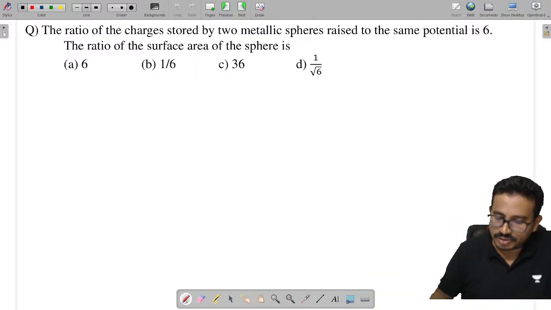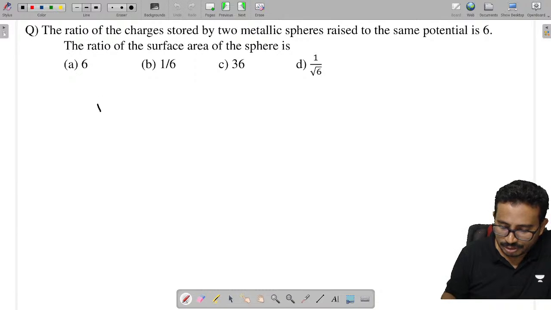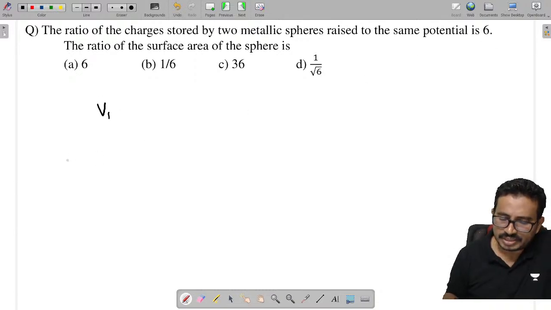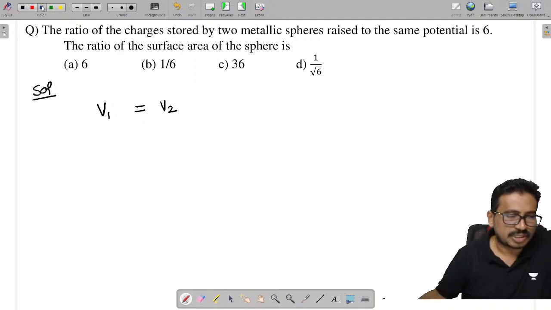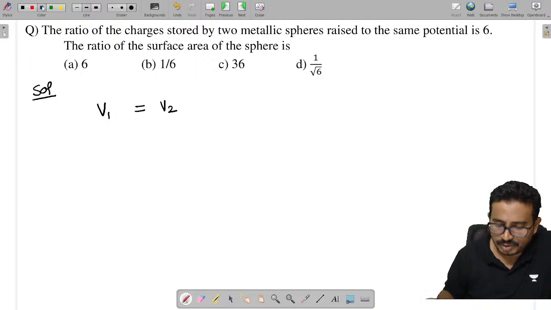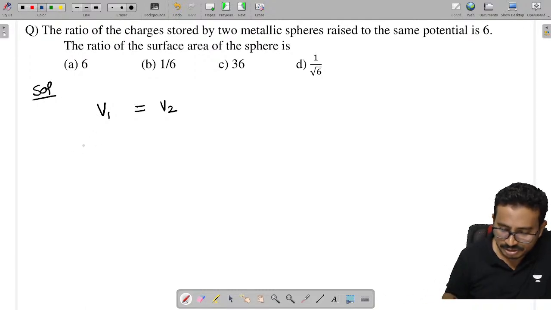Now, the ratio of the charges of the two metallic spheres raised to the same potential. So here they are saying that the two potentials are equal. Now tell me all of you, they are saying that the two potentials are equal.